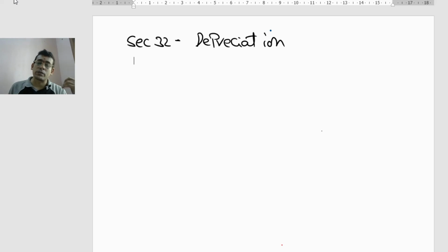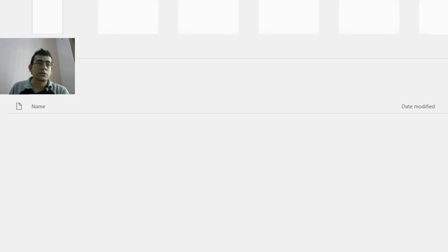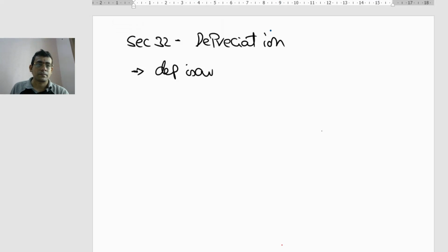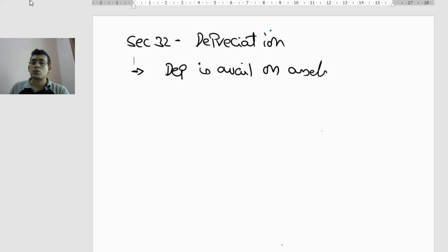Basically, before that, let us see a few basic things so that we can understand section 32. What does section 32 say? Section 32 clearly says depreciation. The first condition is that depreciation is available on assets.